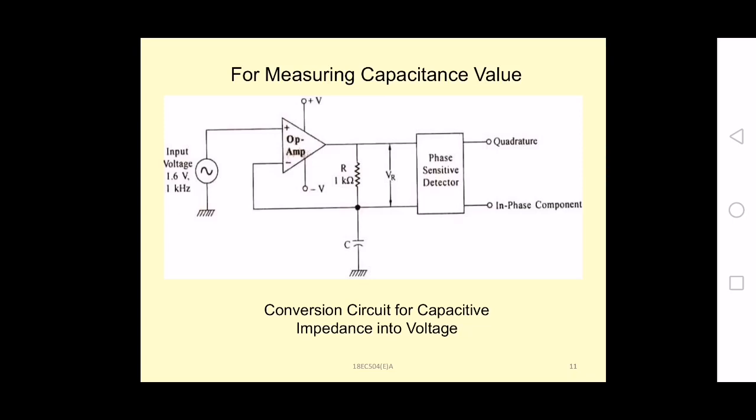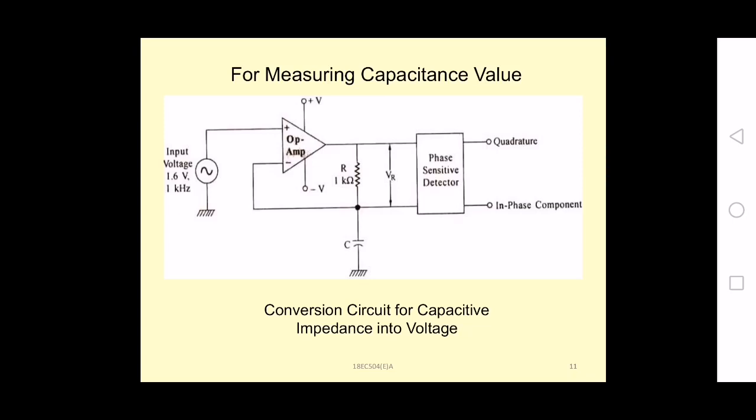So you can draw this diagram. It is almost similar. There, in case of the inductance, we are placing the inductance on the output side, but in the case of measuring capacitance, on the output side we are placing the resistance. So downside you will be having the capacitance, whereas in that case, on the output side, you will be having the resistance.